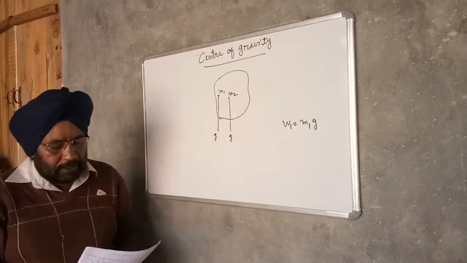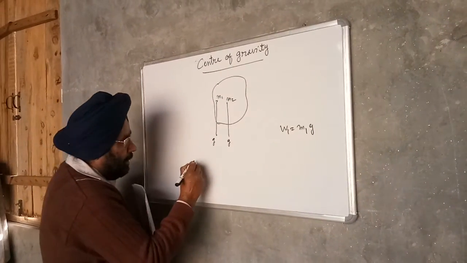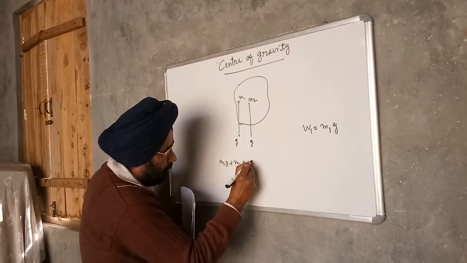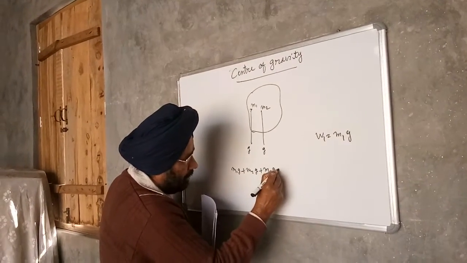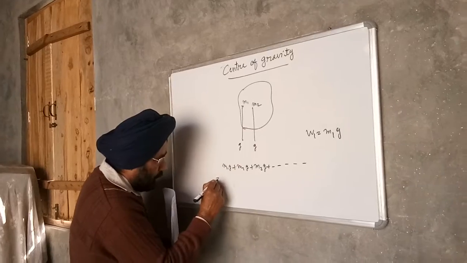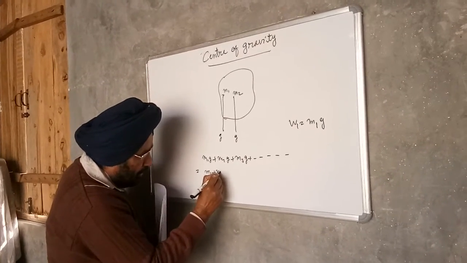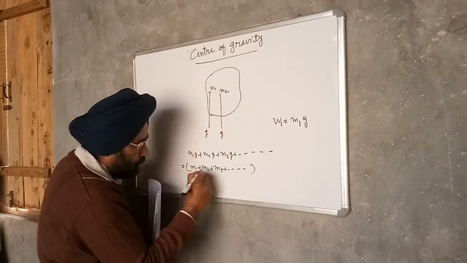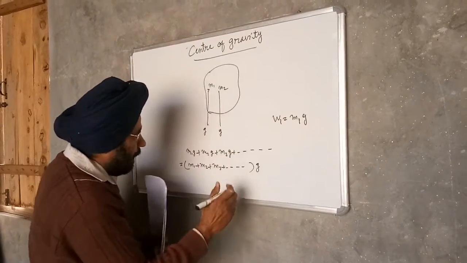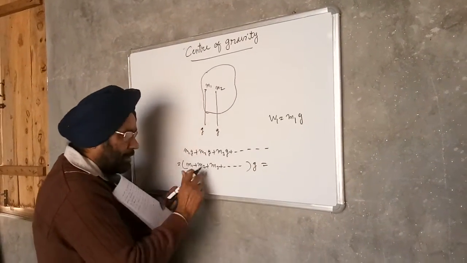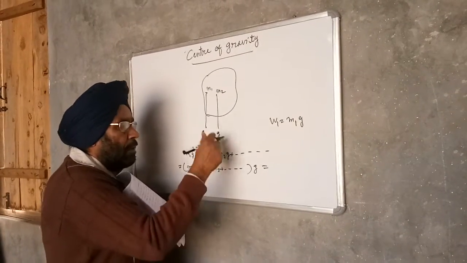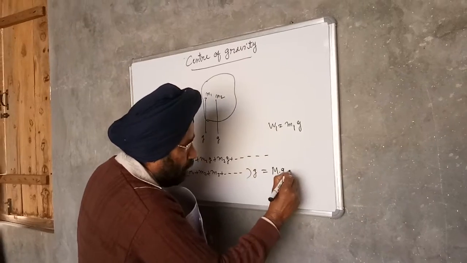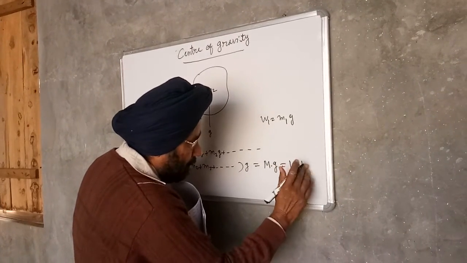Then the resultant force is m1 g plus m2 g plus m3 g and so on. This is equal to m1 plus m2 plus m3 and so on, into g, the acceleration due to gravity, a constant. So m1 plus m2 plus m3 means the mass of the whole body, capital M, into g. This is equal to W, the weight of the body.